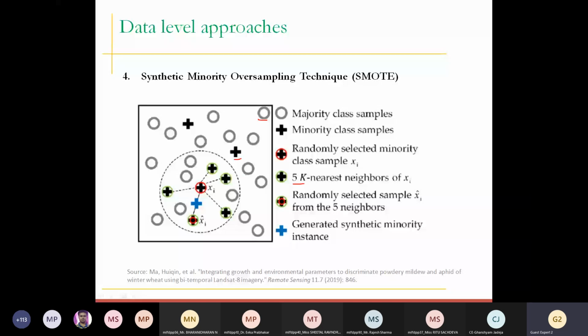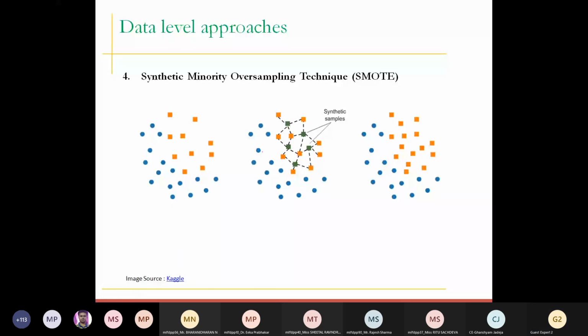We have selected 5 neighbors, and out of these 5, we generate a line and create a new record, which is a synthetic record. So this is the overall representation. After generating records, we remove this line, and we have this synthetic record that we have generated. Once we have the original data set, we find the minority samples. For minority samples, all the minority neighbors will be considered, and according to your need, you select specific neighbors and draw a line.